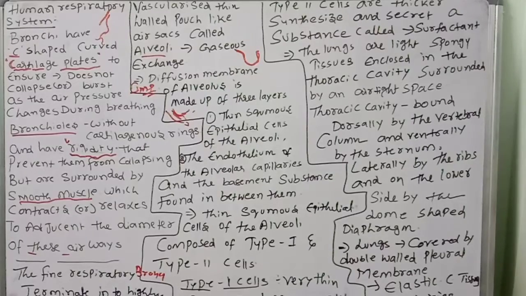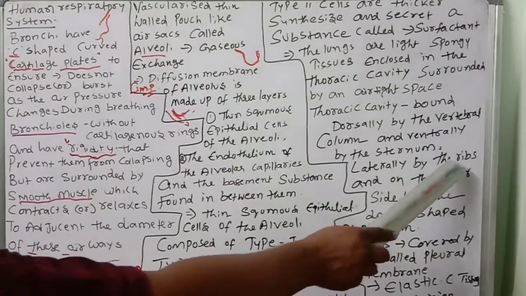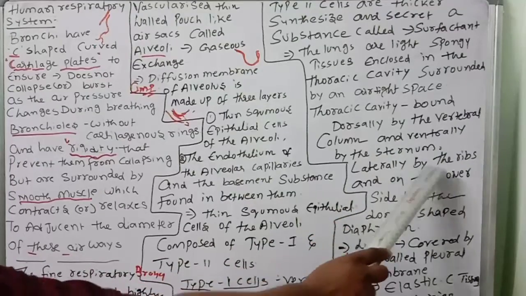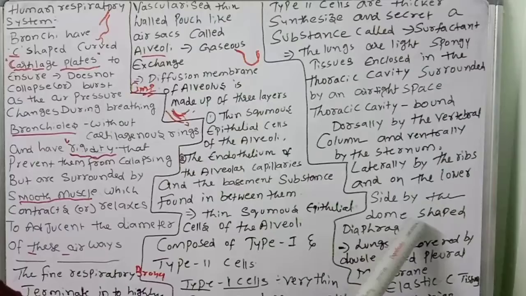Sternum means breastbone, which is very important for the fixation of ribs. Laterally it is bound by the ribs, and on the lower side by the dome-shaped diaphragm.